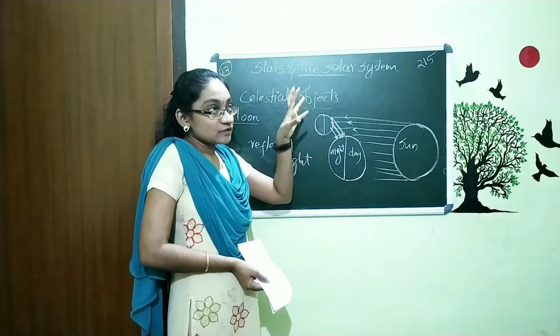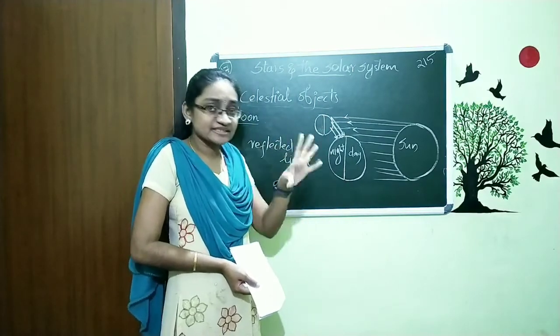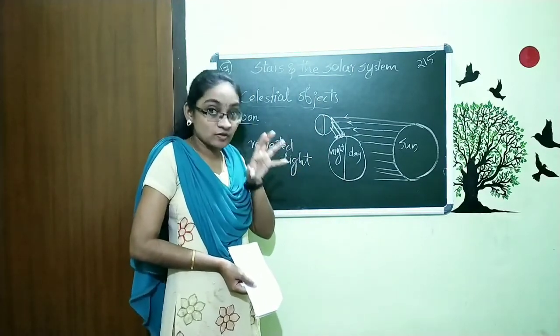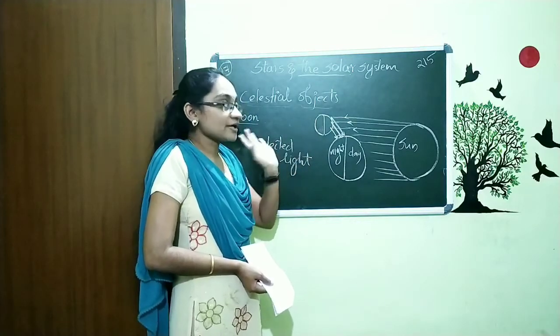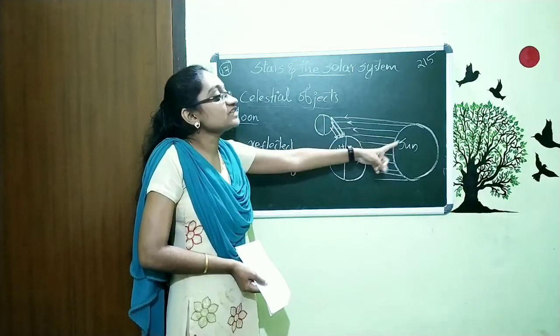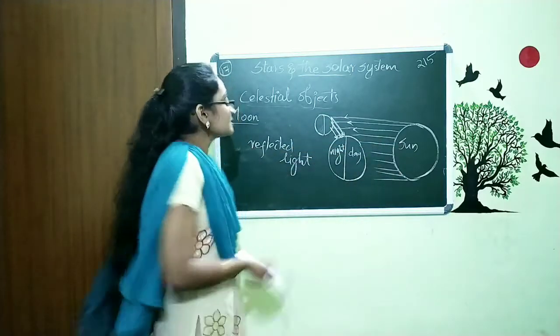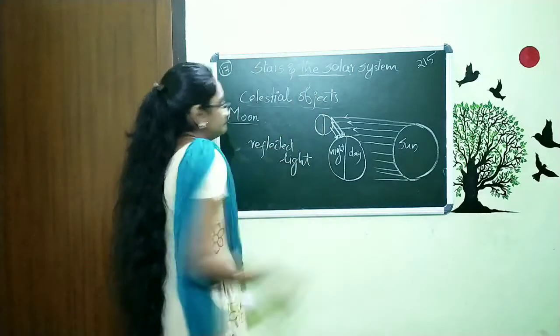For the stars, the light is made by themselves; they are giving out light, or emitting light. But the moon does not give light by itself. It just reflects the light from the sun. So this is about the light coming from the moon.